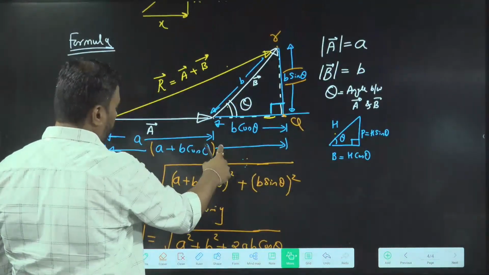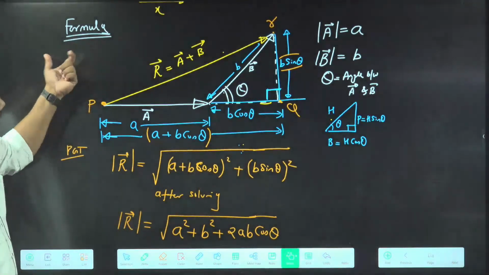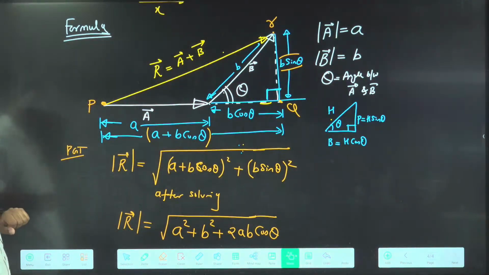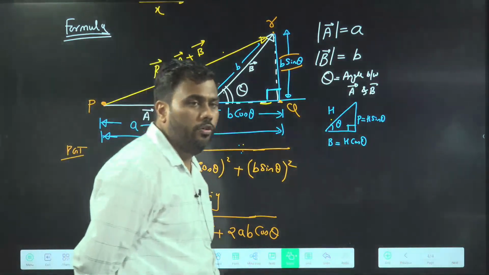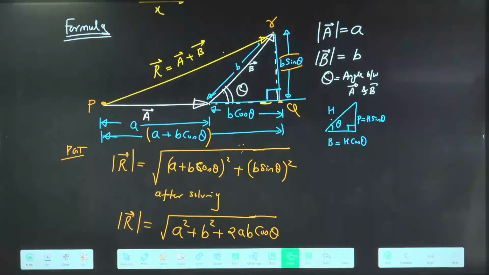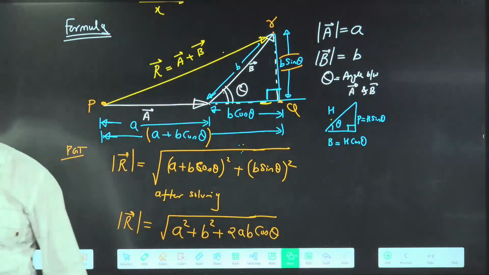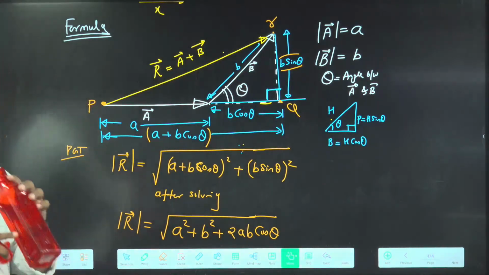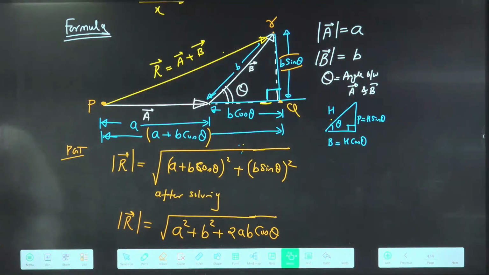What we have covered? We have covered how to find the magnitude of resultant using the formula method. We have discussed the formula method. Okay, everyone noted? Very good. Please see what we have covered.